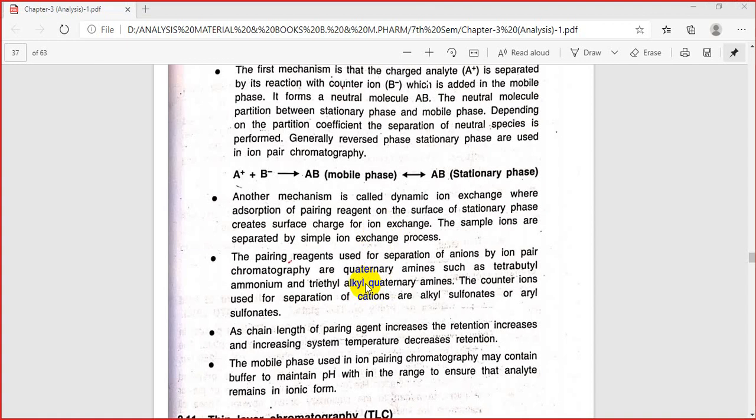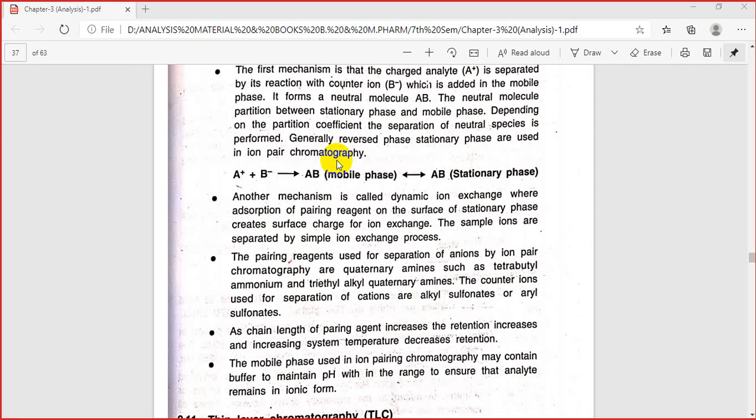The other mechanism of separation is dynamic ion exchange. Dynamic ion exchange is taking place where the pairing reagent is adsorbed on the surface of our stationary phase. After that adsorption of the pairing agent, it will create a surface charge for ion exchange.